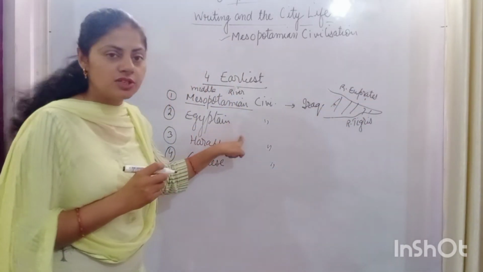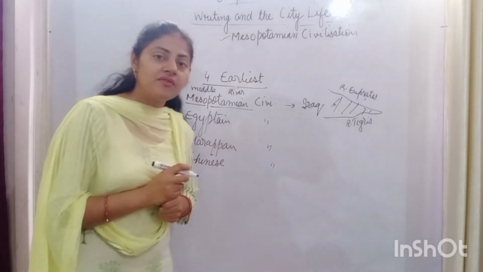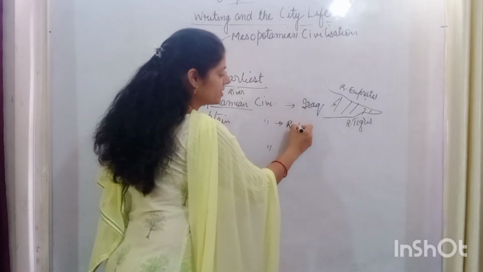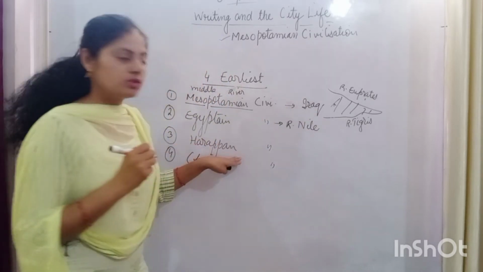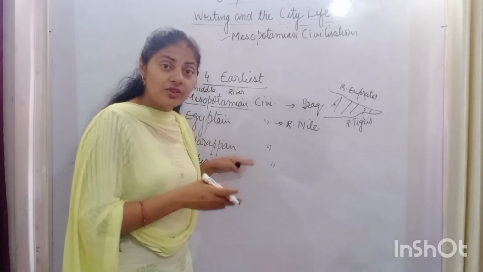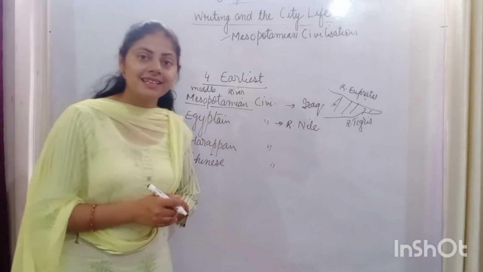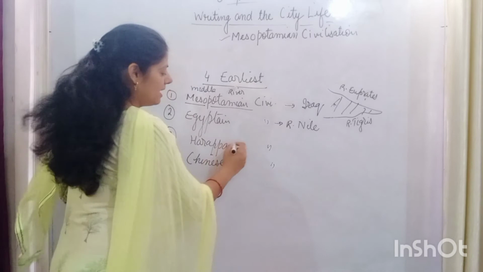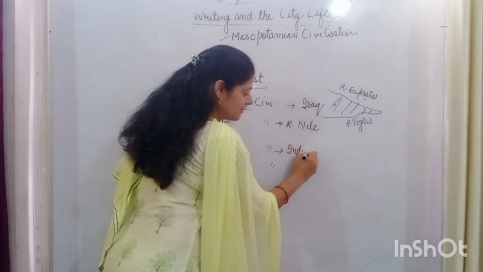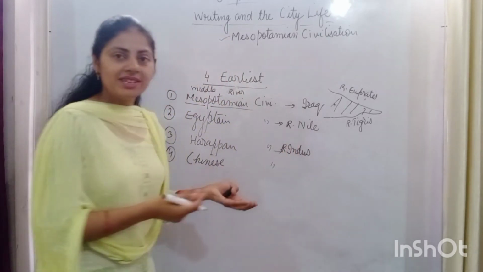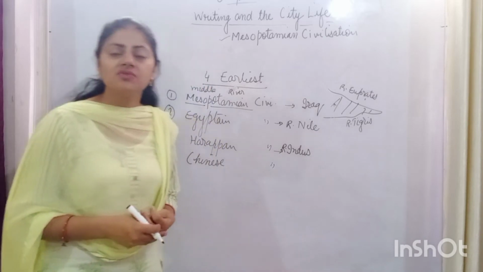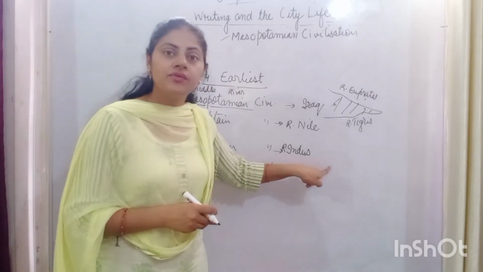Now come to the Egyptian civilization. The important river of Egypt is the Nile, so the civilization flourished on the bank of the river Nile. Now come to the Harappan civilization. You have studied this in class 6. Another name for this is the Indus Valley civilization. So obviously, most of the sites of the civilization were found on the bank of the river Indus.